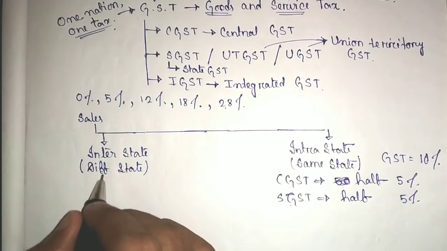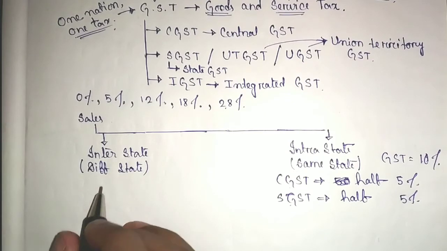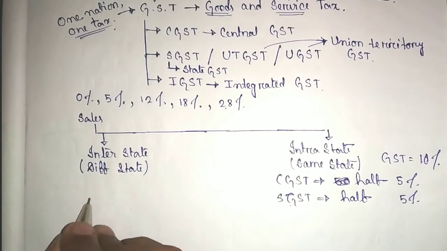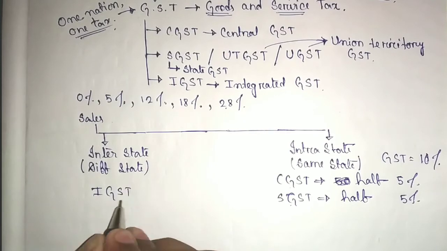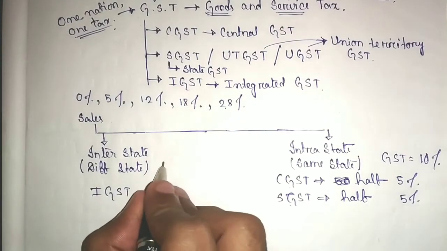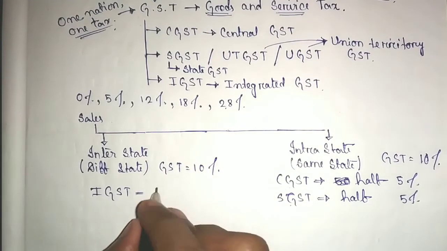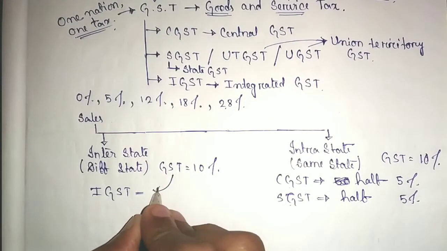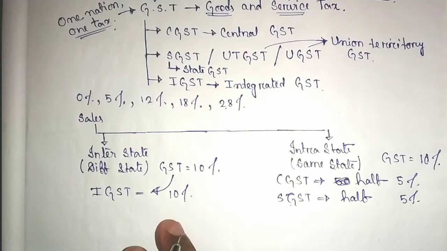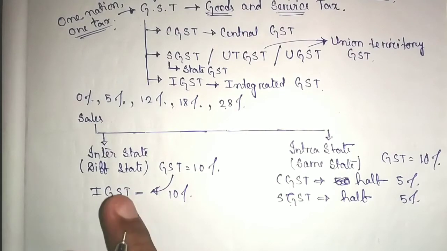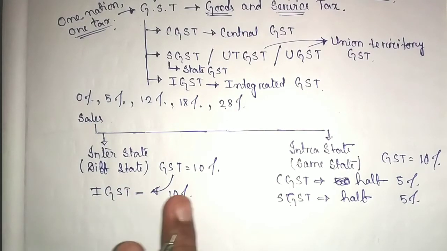Now in the interstate case, there are two states involved. So IGST is collected by the central government. That means if the total GST is 10%, then IGST is 10%. And after collecting the GST, the central government decides how much it has to pay to which state.